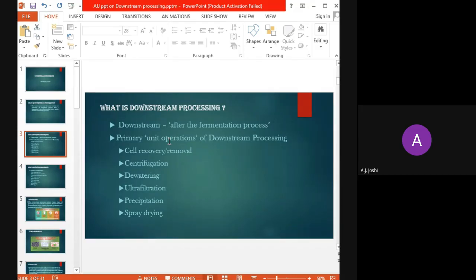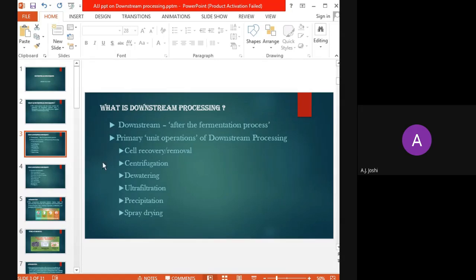Now, there are primary and secondary unit operations of the downstream processing. So, primary unit operations of downstream processing include cell recovery or removal. Now, recovery will be whenever the cell debris or the biomass is our interested product, and cell removal will be applied when we are not interested in the biomass. Then centrifugation, dewatering, ultrafiltration, precipitation, and spray drying. So these are the primary unit operations of the downstream processing.